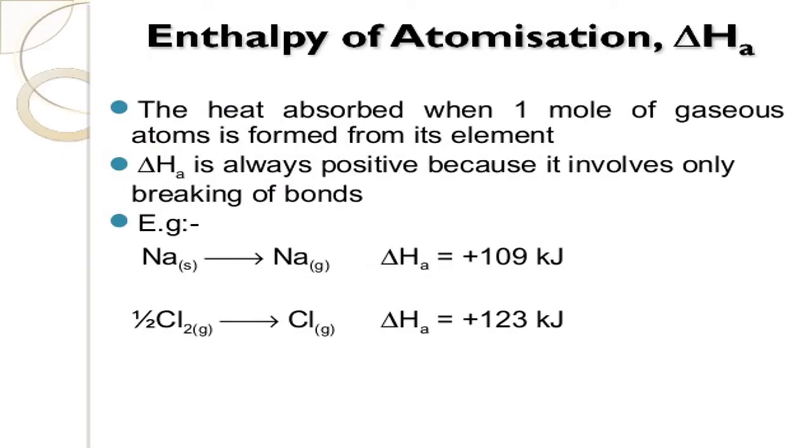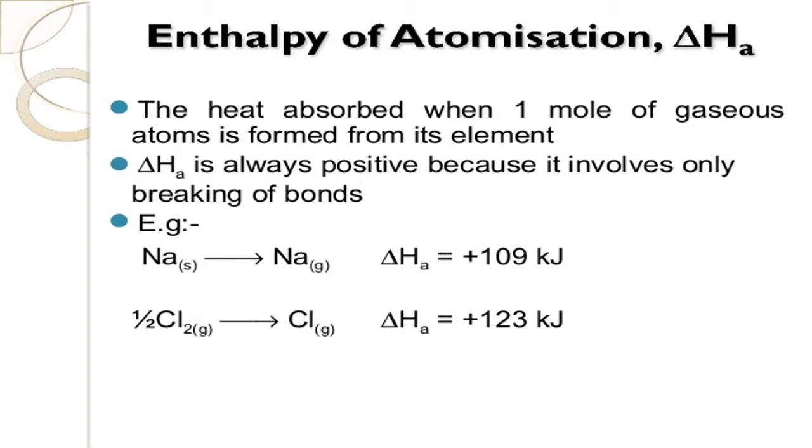Next is enthalpy of atomization. Atomization means making atoms, creating atoms. When it is a molecule, we make it an atom. Or if the element is in the solid state, we take solid to liquid, liquid to gaseous state, gas to the ionization state. That all comes into enthalpy of atomization. So to deal with atoms at the macroscopic level, there are some enthalpy changes.